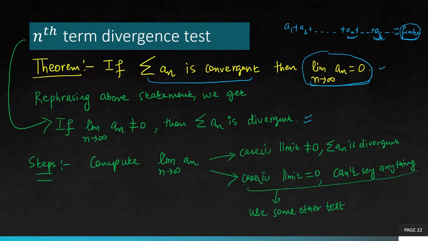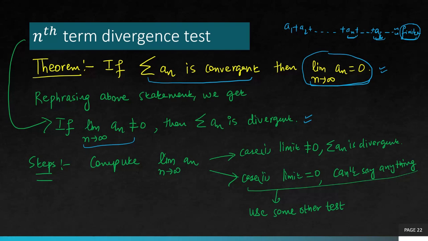We cannot use the theorem in the other form because it starts from the condition that the series is convergent. That is something which is not known to us. What can be known to us is the limit. So we'll compute the limit. If the limit is non-zero, then divergent. If the limit is 0, then we cannot say anything. So let's look at some examples which demonstrate the usage of this test.